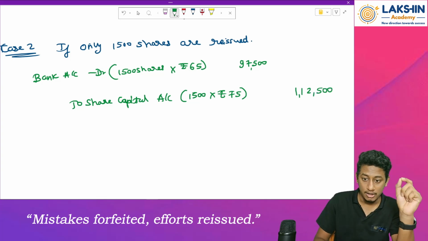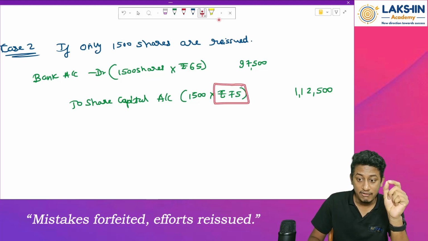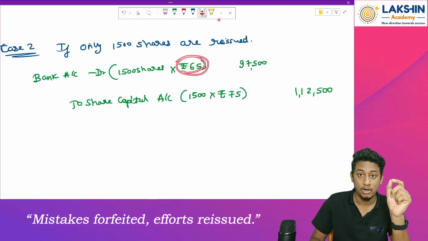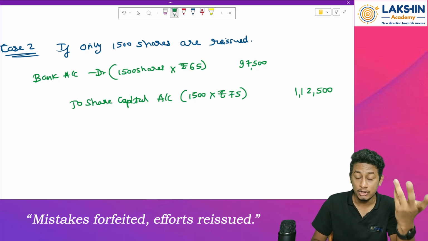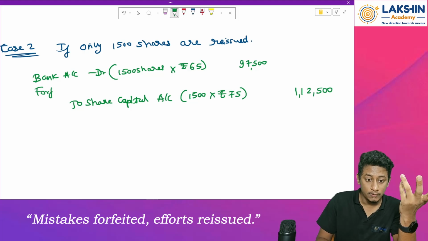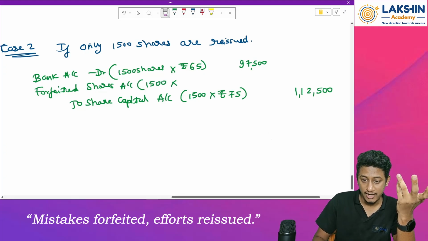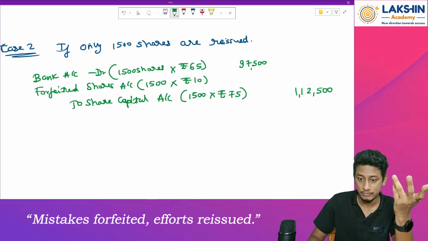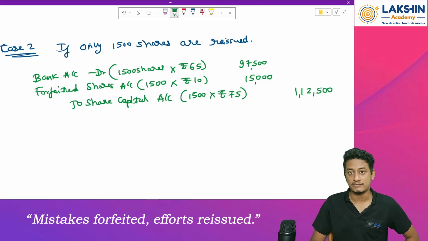Now, is there a loss? Yes, sir. There is a loss. See, the value of the shares we have given him is 75. But how much did we receive from him or her? Rupees 65. That means 10 rupees is the loss, right? Where will this loss be transferred to? To forfeited shares account. That is 1500 into rupees 10 per share. That is how much? 15,000 rupees. So let's add 97,500 plus 15,000, which will be rupees 1,12,500. So we have matched the entry.